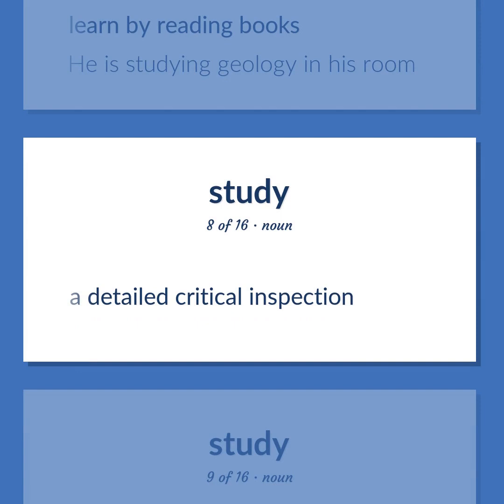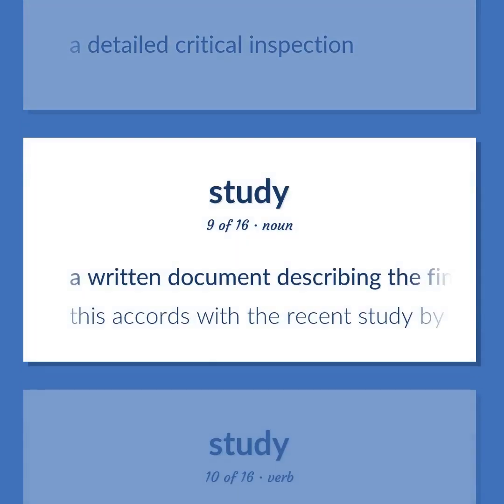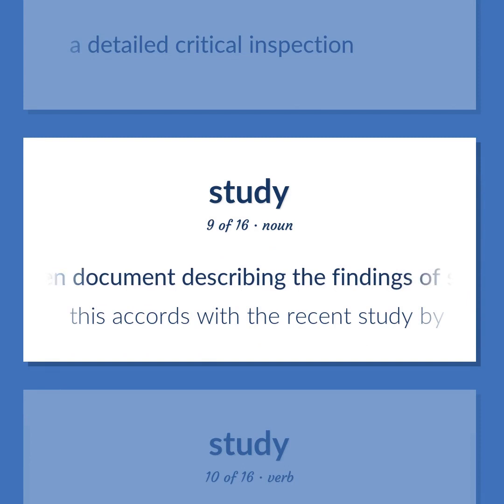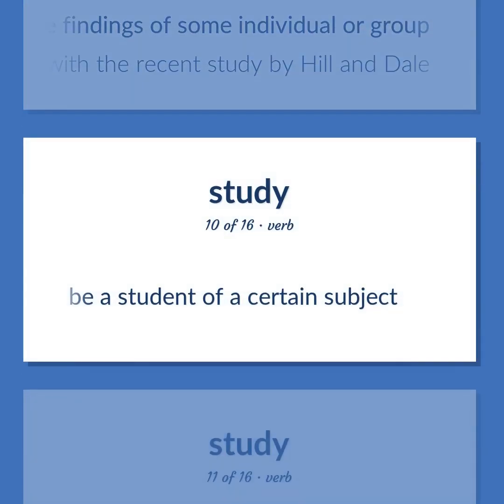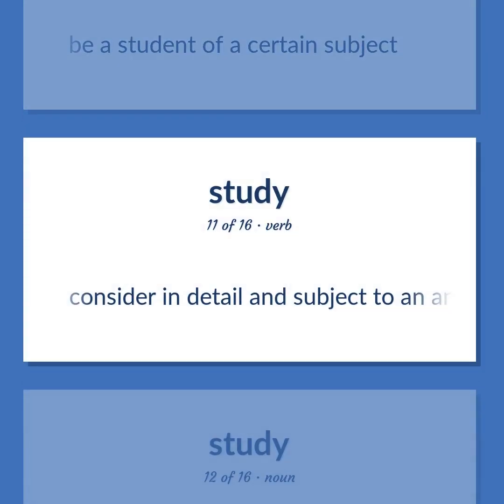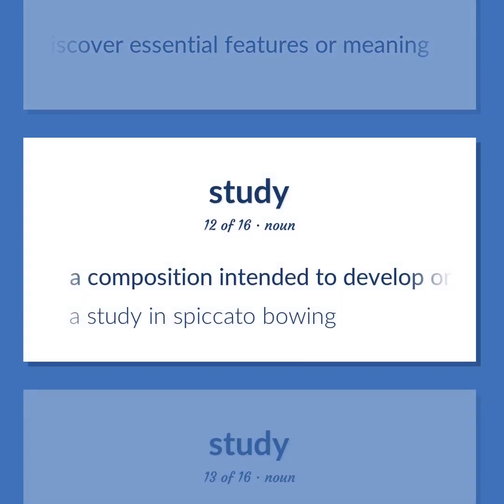A detailed critical inspection. A written document describing the findings of some individual or group. This accords with the recent study by Hill and Dale. Be a student of a certain subject. Consider in detail and subject to an analysis in order to discover essential features or meaning. A composition intended to develop one aspect of the performer's technique. A study in spiccato bowing.